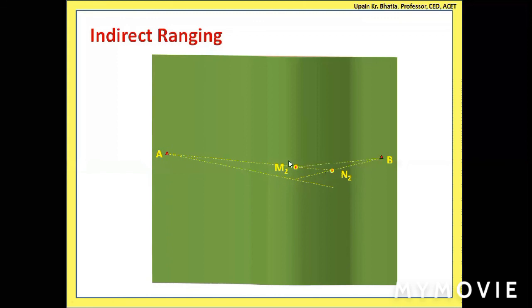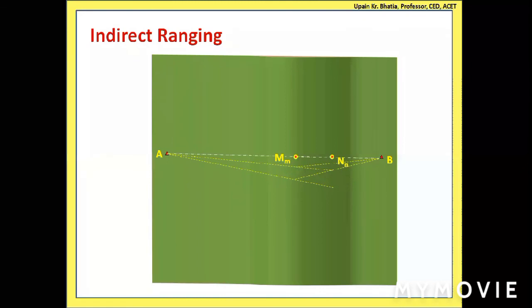Similarly, he will say that now again it is disturbed. He will guide him to come to point N3. So likewise, ultimately with some trials, say N and M trials, these two ranging rods N and M will be fixed exactly along line AB. Okay, so this is indirect ranging or reciprocal ranging.